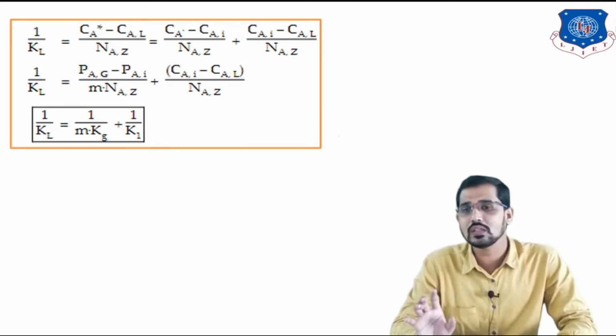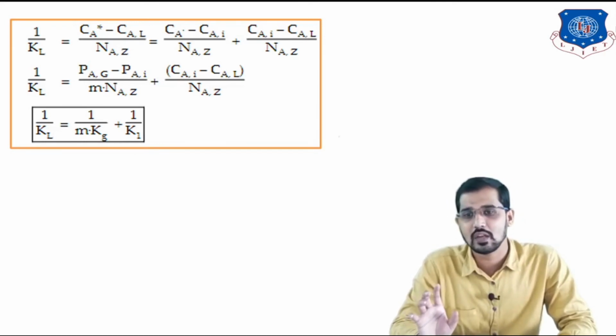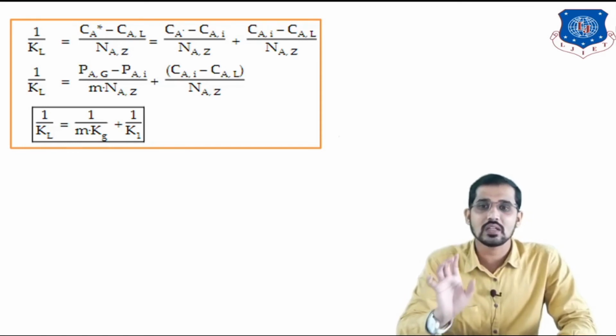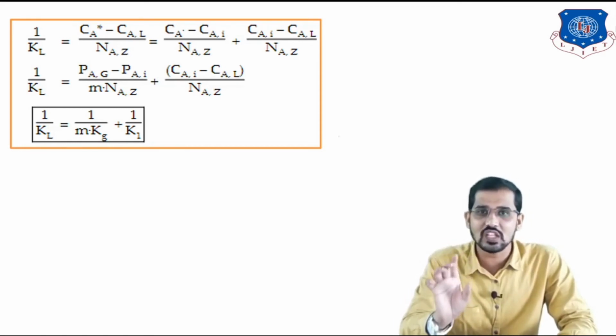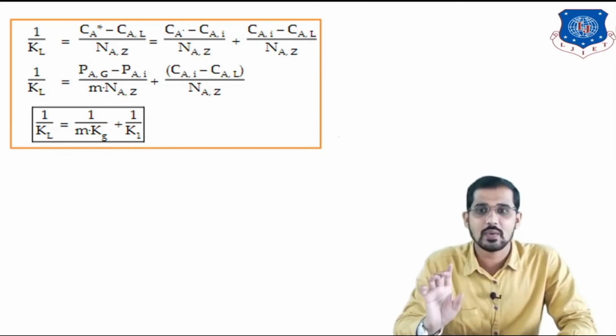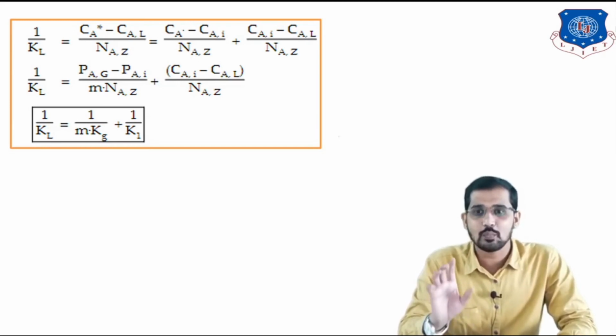So how did this Pag minus Pi divided by M Naz come? So you can see here Ca star is nothing but Pag divided by M. Okay, just refer to previous slides for this concept. Ca star is nothing but Pag divided by M. I can write like this, Pag is nothing but M Ca.